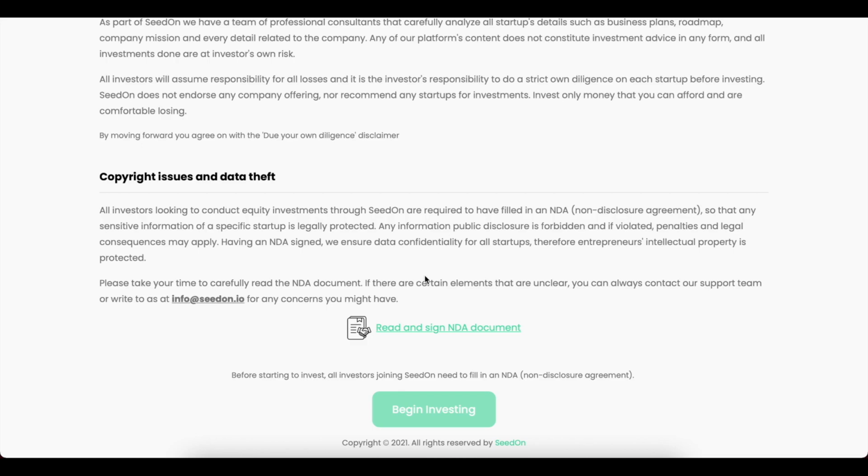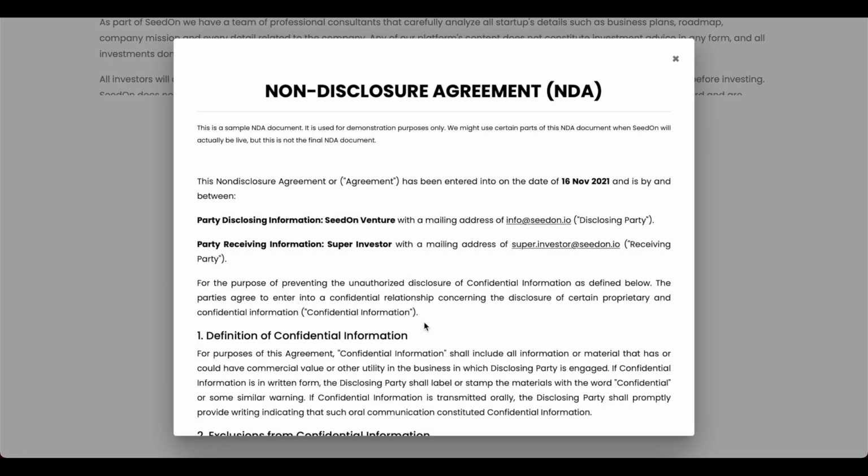Alright, so we're going to go through this process. We're going to read and sign the NDA document by clicking this button. This opens a pop-up which includes all the information from the NDA. Just to be sure, this is a sample NDA, for demonstration purposes only. We just want to present how the flow is going to work. When we go live, we might use certain parts of this NDA document, but for this presentation, this is not the final document, just a sample.